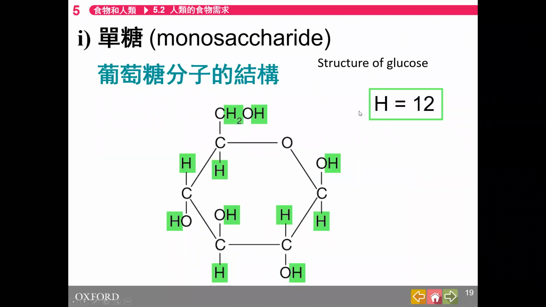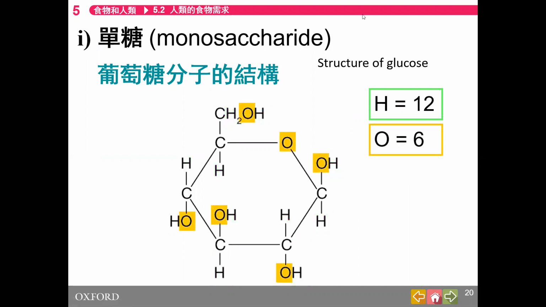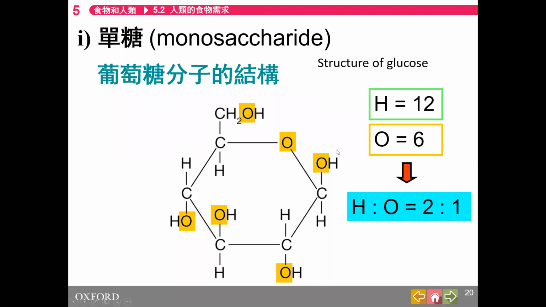So the structure of glucose molecule is H is 12 and O is 6. So the chemical formula, if you want to know just an extra information, is C6, H12, and O6. So you see that as we say carbohydrates 碳水化合物係有水嘅。So we have water here. So the H to O ratio is 2:1.